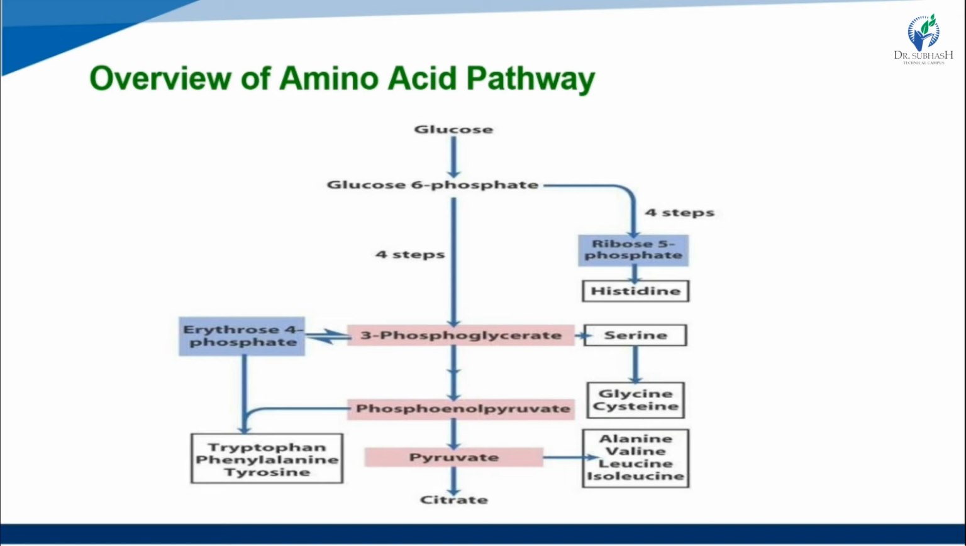From glucose 6-phosphate, ribose 5-phosphate is generated, which makes histidine. 3-phosphoglycerate generates serine, and serine makes glycine and cysteine. Pyruvate generates alanine, valine, leucine, and isoleucine. This is the overview, the schematic diagram, of the amino acid pathway.